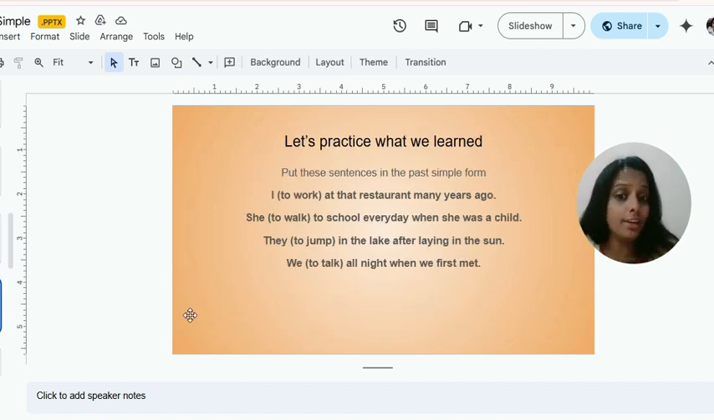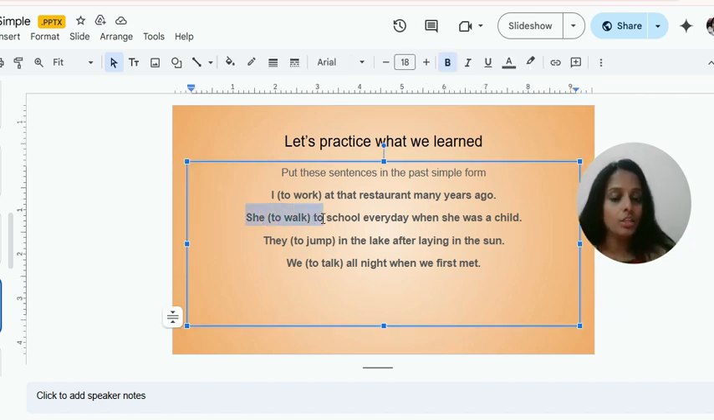And let's practice what we learned. Put these sentences in the past simple form. I, in the bracket, to work at the restaurant many years ago. So what do you have to do? You need to rewrite these sentences in the past form, simple past tense. Okay. The next one is she, in the bracket, to walk to school every day when she was a child. They, within the brackets, to jump in the lake after lying in the sun. We, within the brackets, to talk all night when we first met.